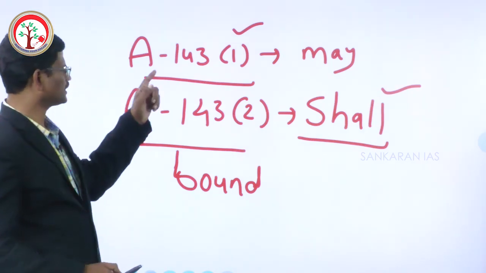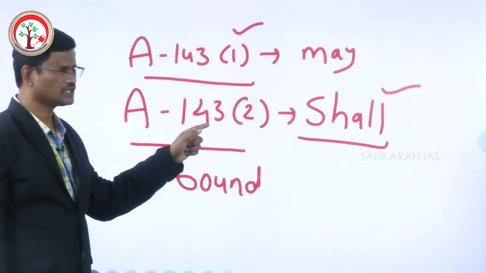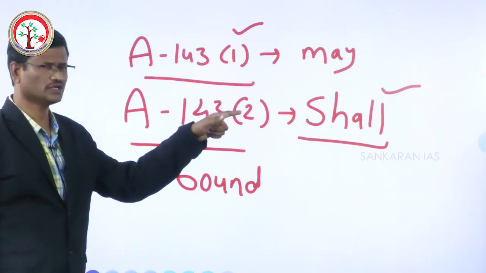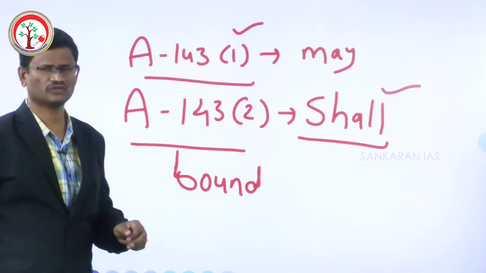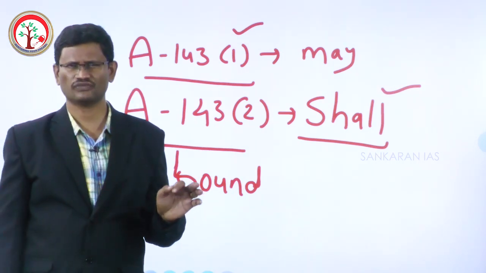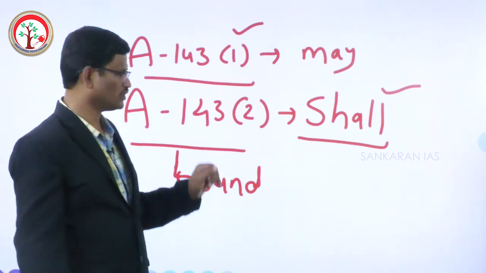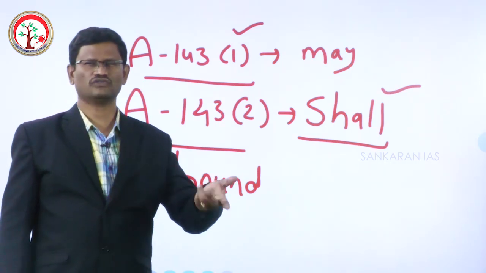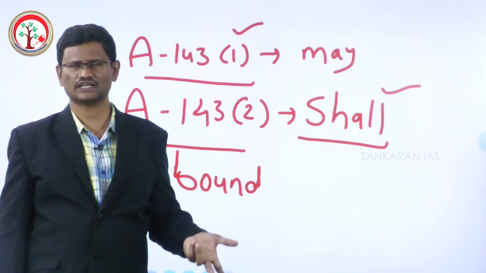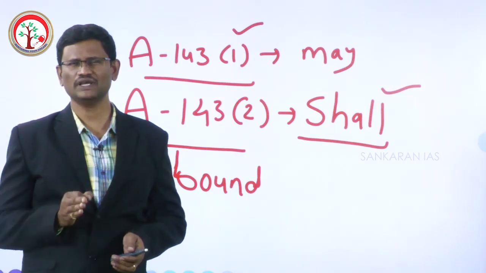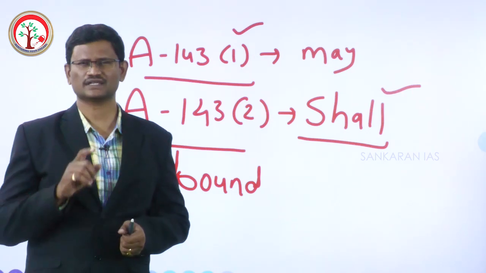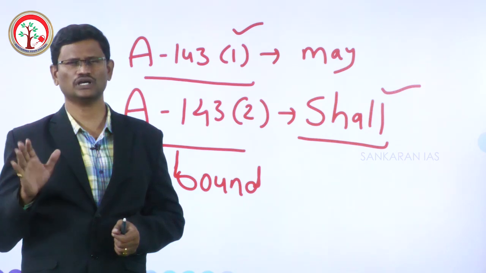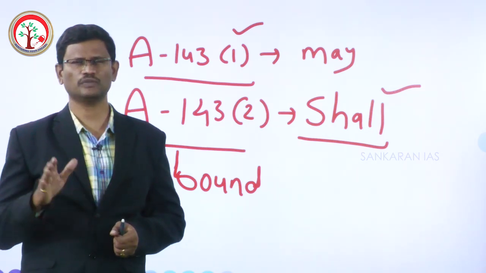So that is the difference between Article 143 Clause 1 and Article 143 Clause 2. In Clause 1, the word used is may. In Clause 2, the word used is shall. Clause 1 deals with a question of law or question of fact of public importance. Clause 2 deals with a pre-constitutional treaty. Whether it is Clause 1 or Clause 2, the opinion given by the Supreme Court is not binding on the President, which means the President is not bound to follow or implement the order.